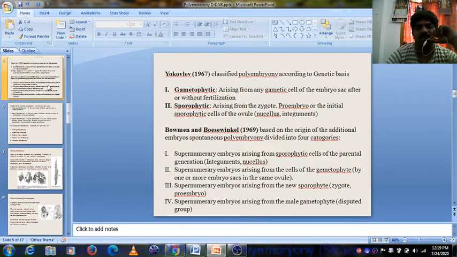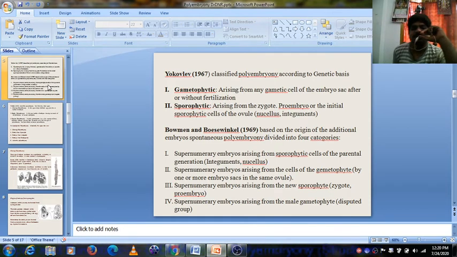Gametophytic polyembryony means it arises from any gametic cell of the embryo sac, after or without fertilization, which forms the embryo.